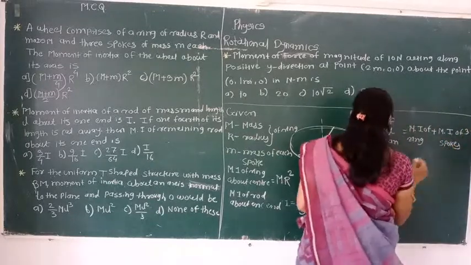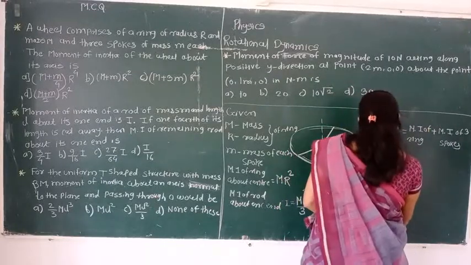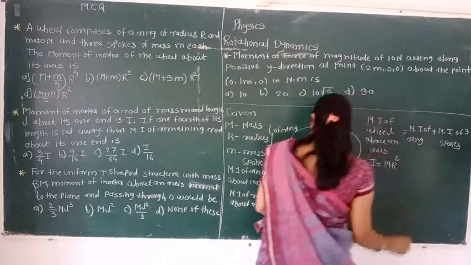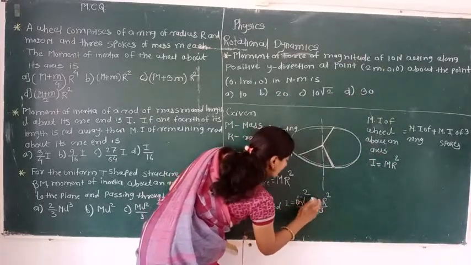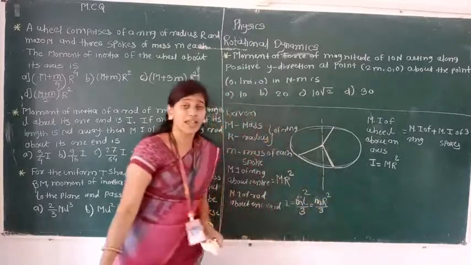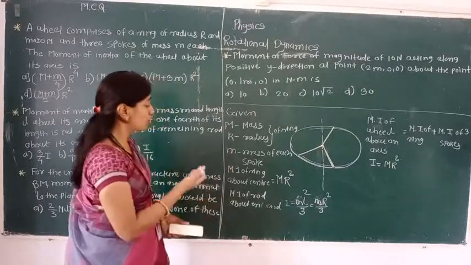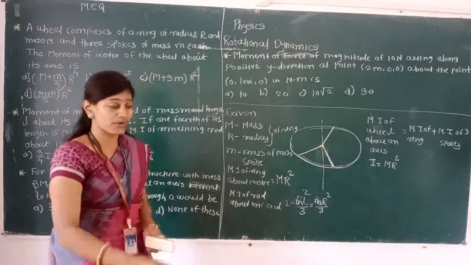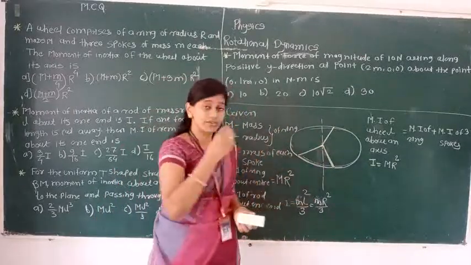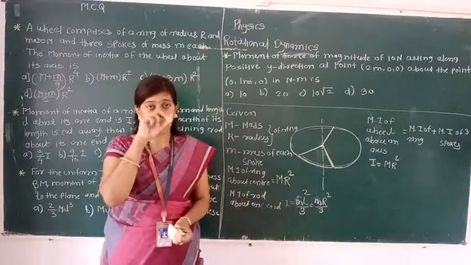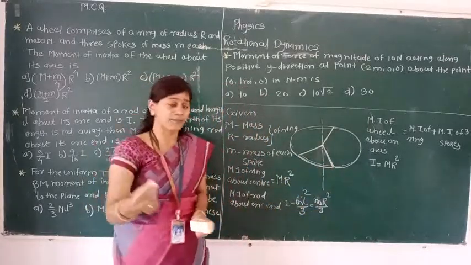So simple mathematical calculation: I is equal to the moment of inertia of a ring, M r square. Here we have to take small m for the spoke, because for the spoke the mass is small m. I wrote capital M in our formula, but here small m is given for the mass of the spoke. The spoke is nothing but a rod, and as per the given information, the moment of inertia is about an axis touching one end of each spoke.